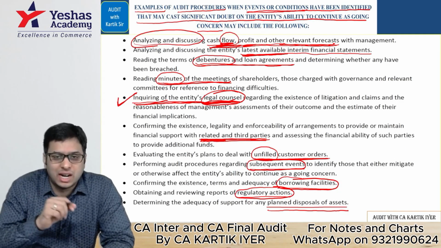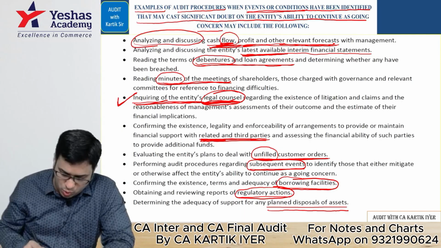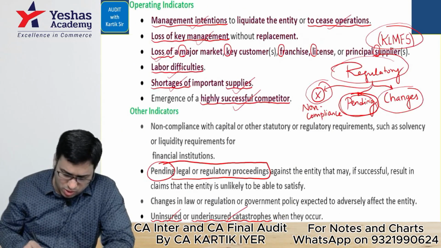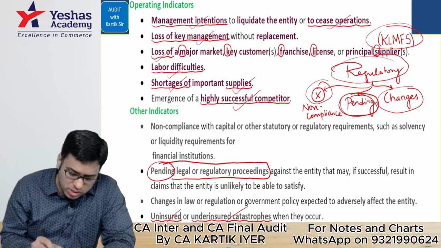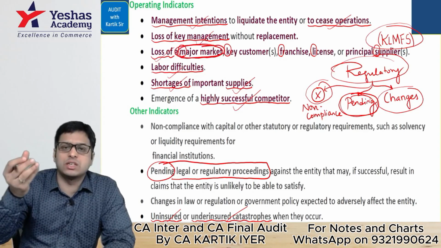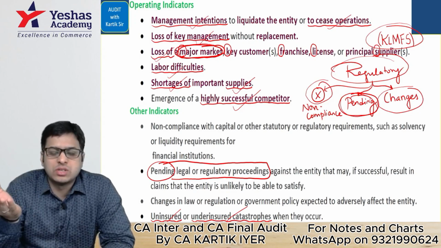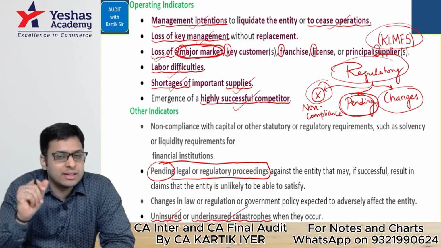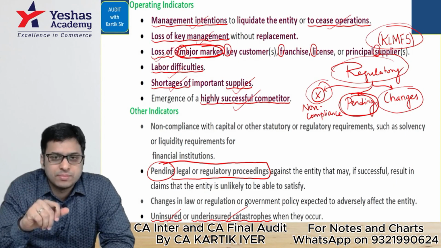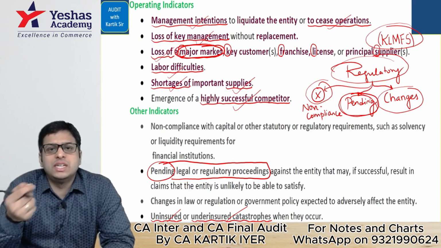So I hope you understand. I'll show you one more area so that it is easy for you to understand. Suppose there is a loss of a major market where the company is selling the goods. Where the company was selling the goods, now the company is not allowed to sell there. Some restrictions have come in. Now this happened after the balance sheet date.